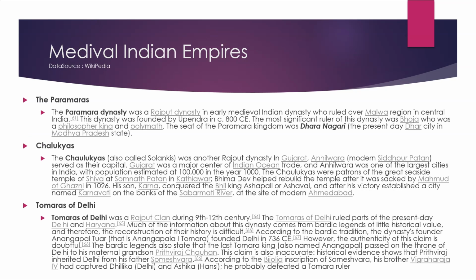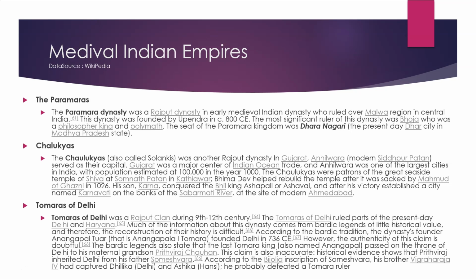The Parmars. The Parmars were a Rajput dynasty in early medieval India who ruled over the Malwa region in central India. The dynasty was founded by Upendra in 800 CE. The most significant ruler of the dynasty was Bhoj, who was a philosopher, king, and a polymath. The seat of the Parmar kingdom was Dhar Nagari, the present-day Dhar city in Madhya Pradesh state.